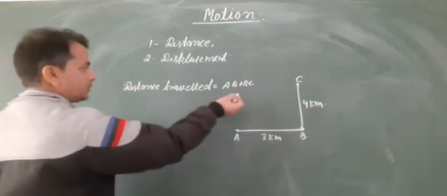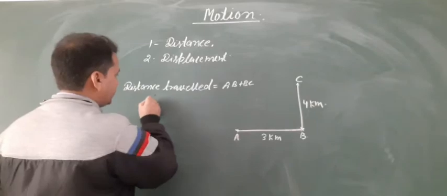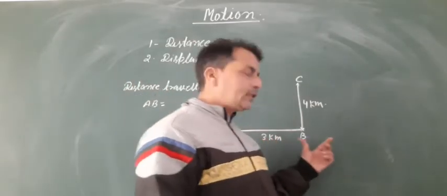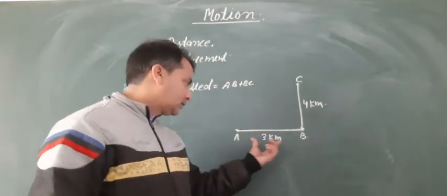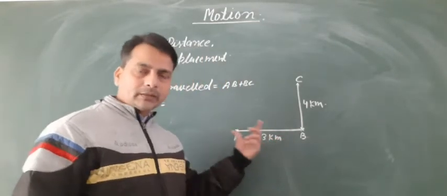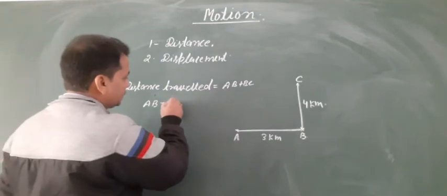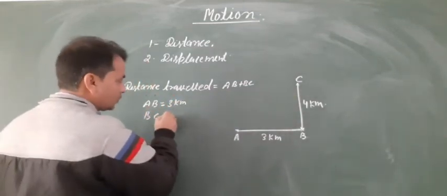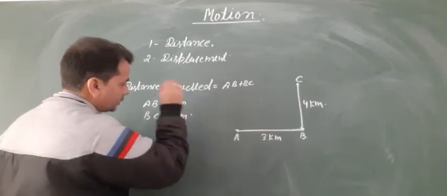So here AB is equal to the length of AB, that is given here as 3 km, and BC is equal to 4 km.